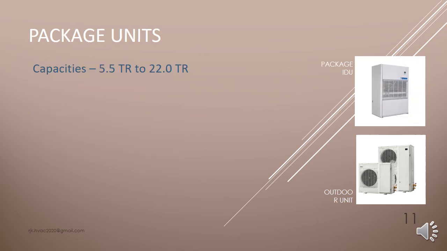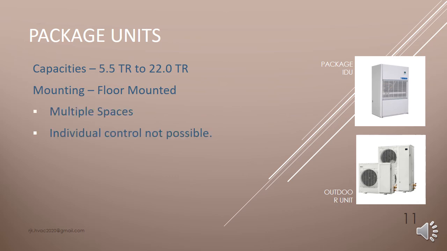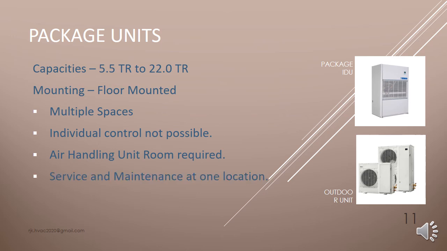Package units. The capacity ranges from 5.5 TR to 22 TR. These are basically floor mounted. This can serve multiple spaces. However, individual control is not possible in this case. This requires separate air handling unit rooms as the compressor is located in the indoor unit. Service and maintenance is possible at one location without disturbing the occupied zones.